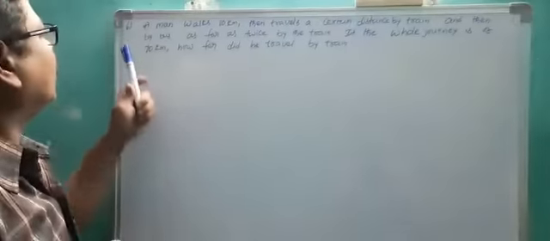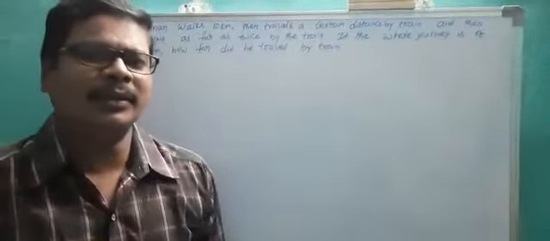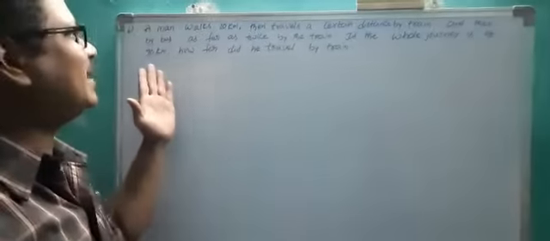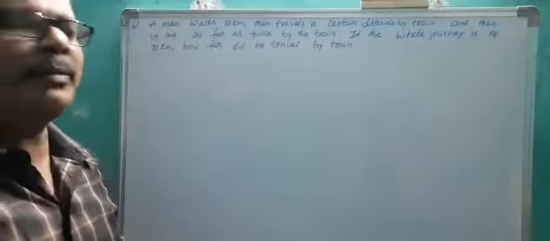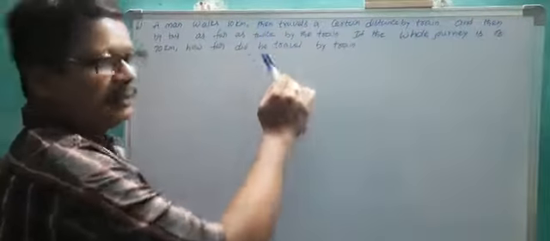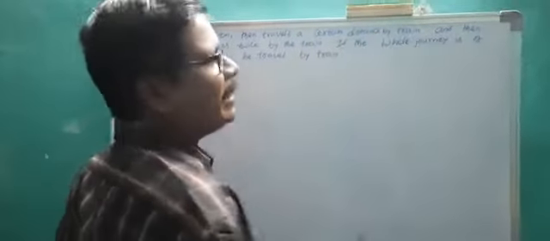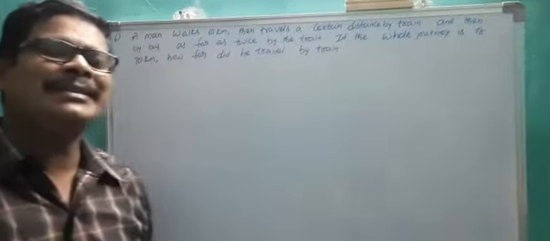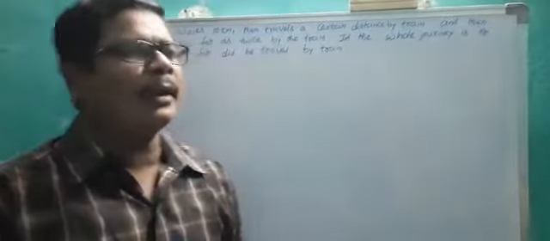A man walks 10 kilometers. How much distance traveled by walk? He covered 10 kilometers. Then next, he travels a certain distance by train. How much distance did he travel by train? We don't know. That is one of the unknown quantities.